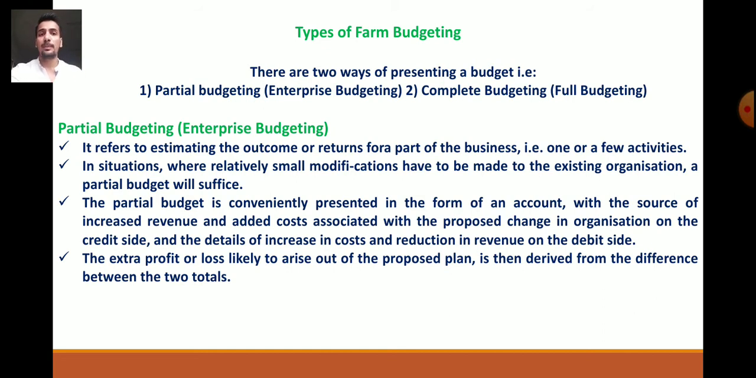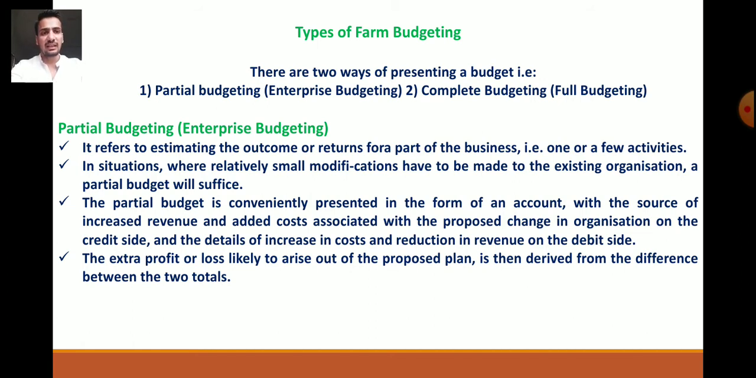Now the partial budget is conveniently presented in the form of an account, with the source of increased revenue and added cost associated with the proposed change in organization on the credit side, and the detail of increase in cost and reduction in revenue on the debit side. As we know, for every budget there are two sides, that is the credit side and the debit side.